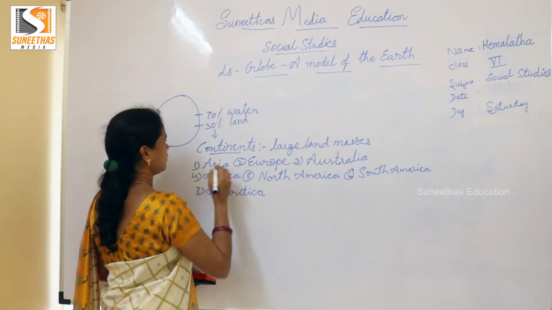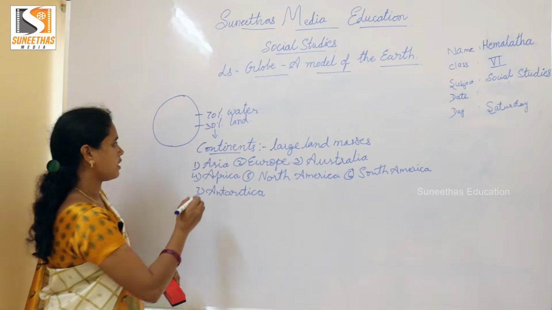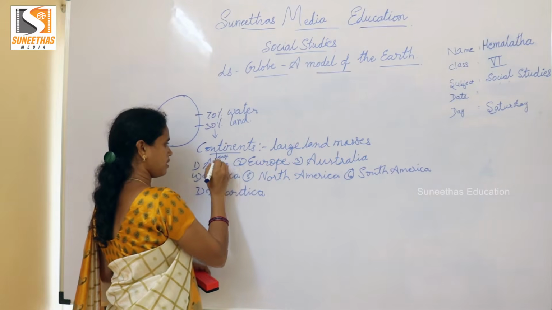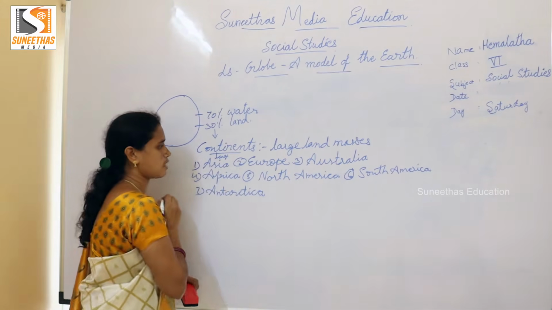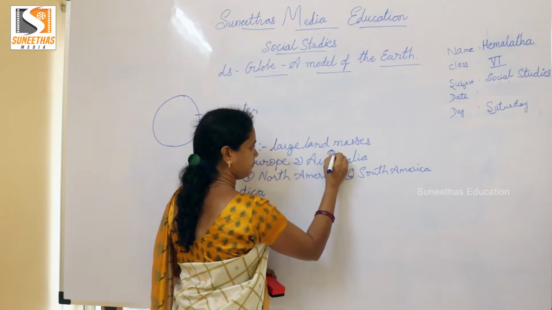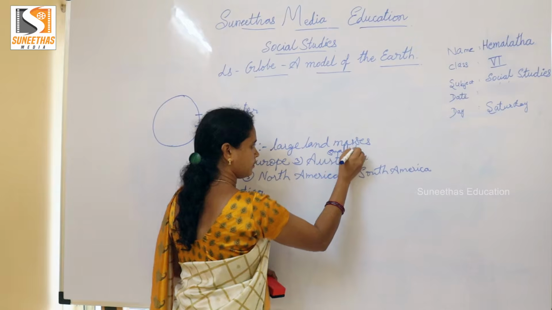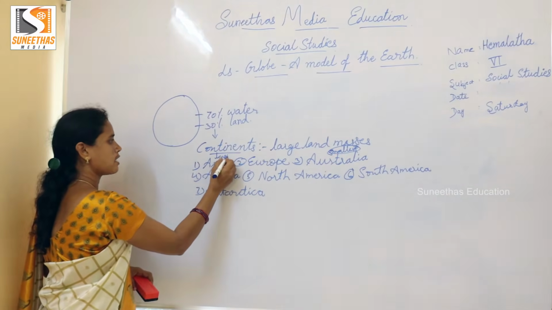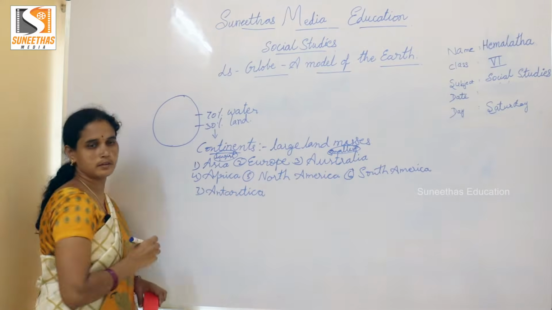Okay, children. So Asia is the largest. This is the largest continent, and the smallest is Australia. This is the smallest continent, and this is the largest continent.